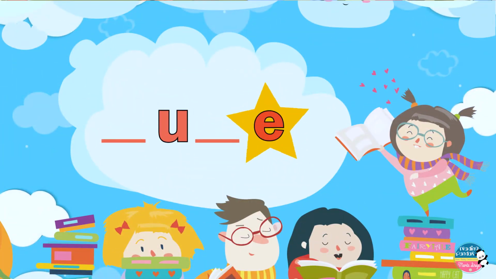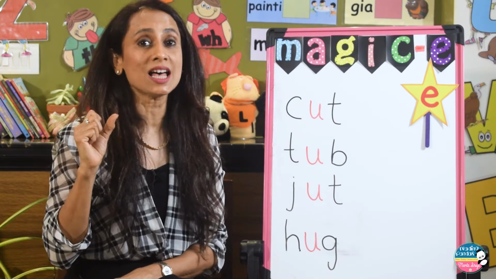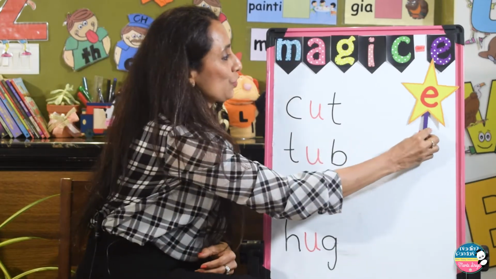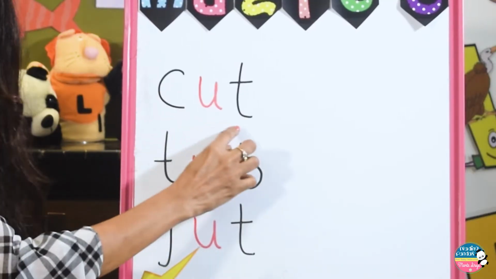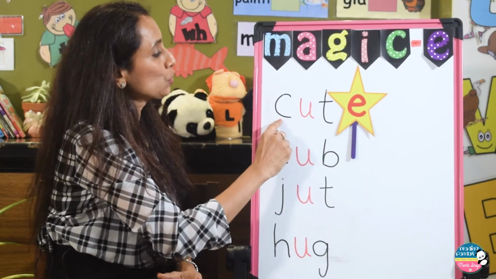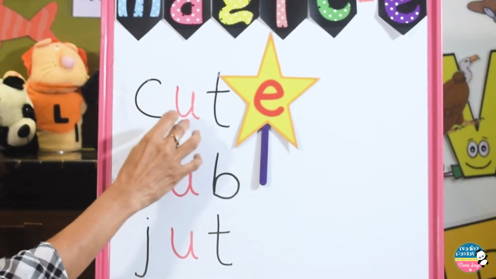And now the vowel U words, and don't forget, the short vowel sound for U is U as in umbrella. Let's begin. So the word is cut, and magic E taps on it, and the word will turn into cute, where U will make the sound of U.